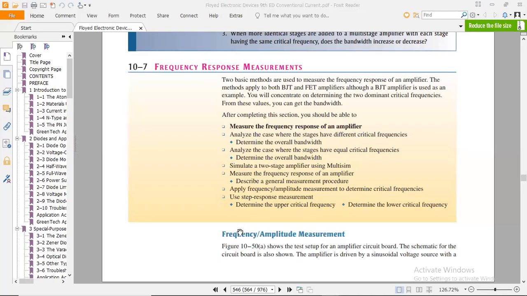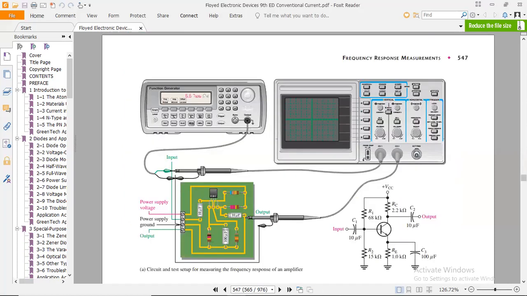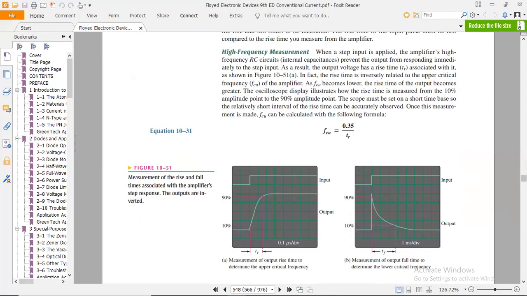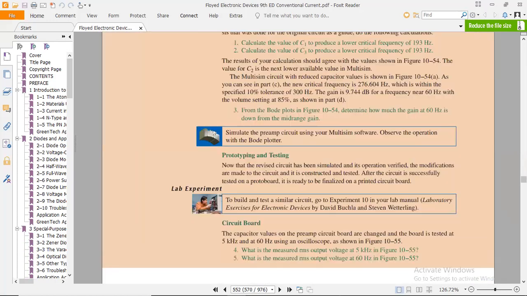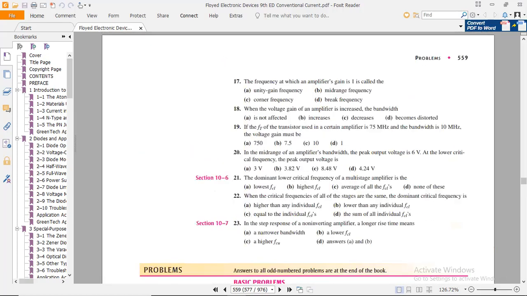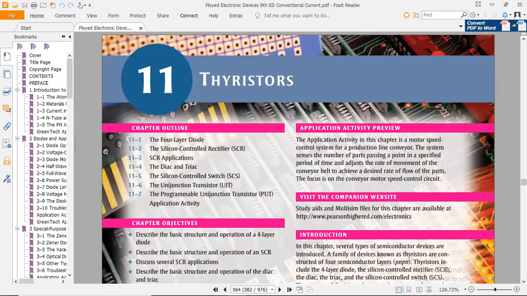So coming to the topic of frequency amplitude measurement, it shows the test setup of the amplifier circuit board, and the schematic for the circuit board is also shown with a sinusoidal voltage source. So this chapter has ended with this topic, and we move on to chapter number 11. Up till now, if you have any query in chapter 10, you may ask. Otherwise, I continue with chapter 11 from now onwards.